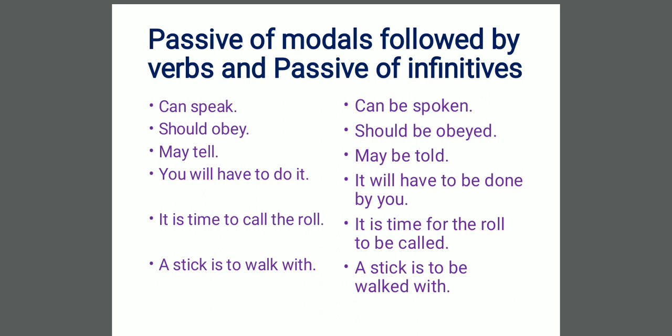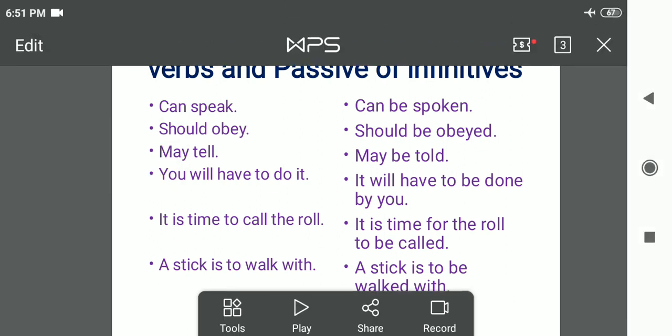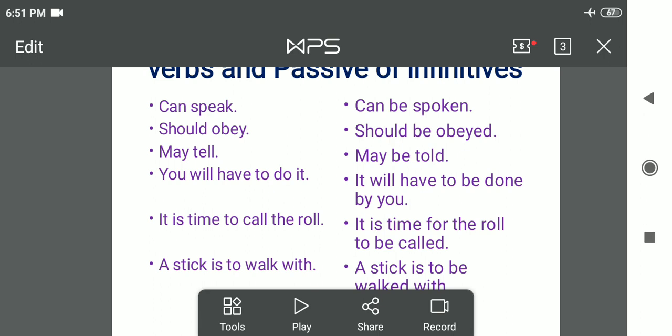Now it's time for passive of infinitives. You will have to do it. "It" is our object, so we will change it into our subject. It will have to be done by you.